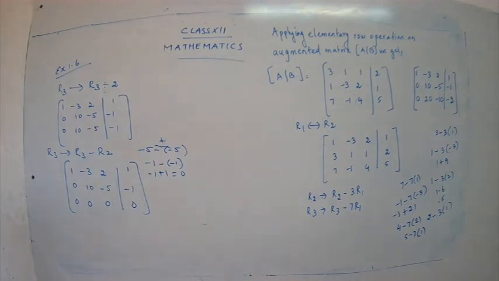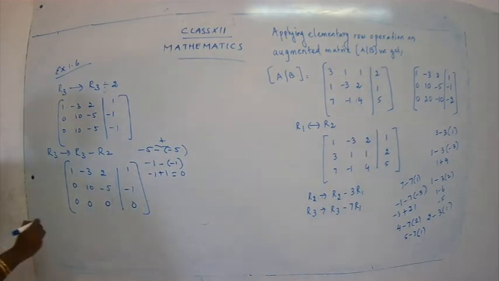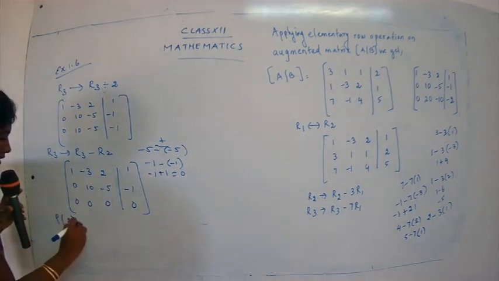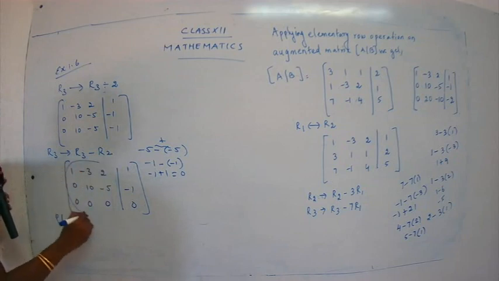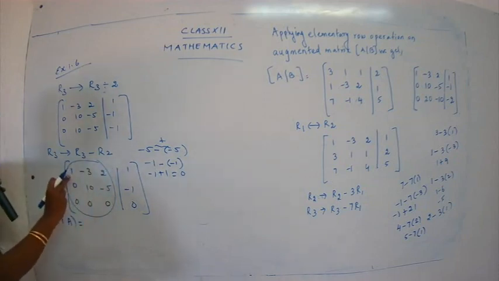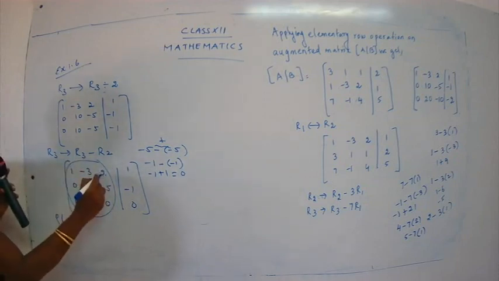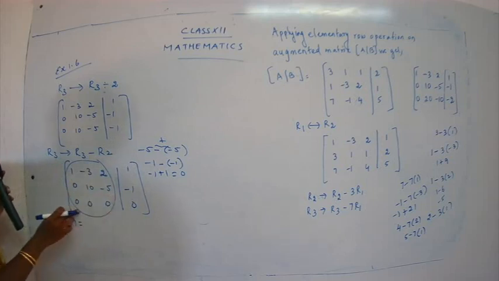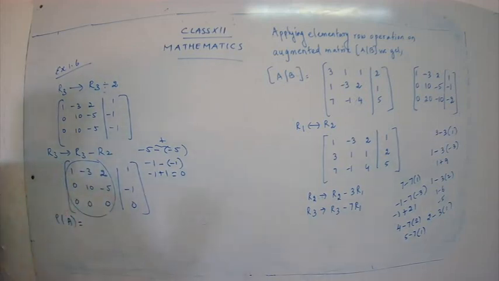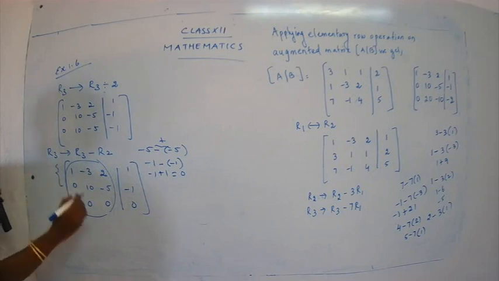So now let's go for the next step. Let's see the rank of A and rank of AB. Tell me what is the rank of A here, children? For rank of A, you have to just focus on the first half part. Non-zero row, non-zero row, 0 row. We are not going to take the 0 row. So what is the rank?